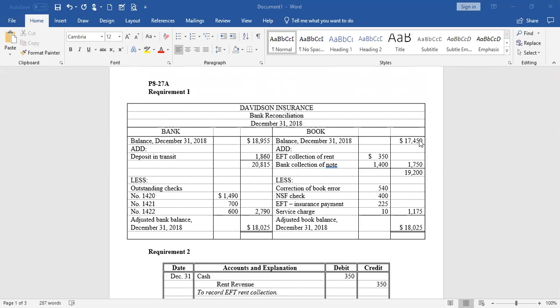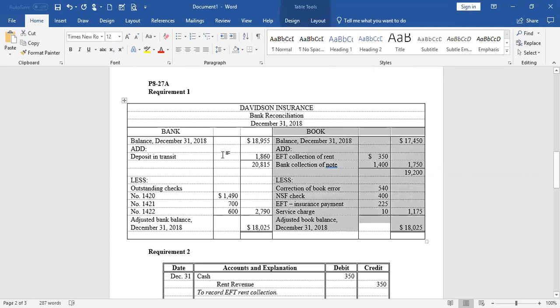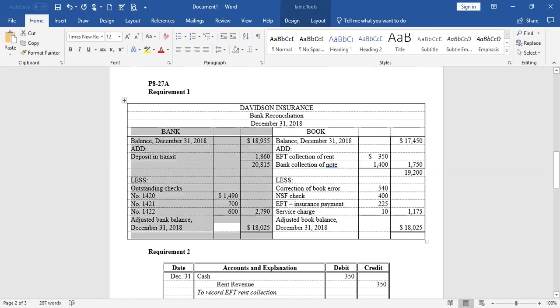Now, if there was nothing missing between these two independent record keepers, those balances should agree. When they don't agree, now we have to actively look for missing items. So we're going to ignore the book side for now over here. What we're going to do is focus on what I've highlighted, the bank side.